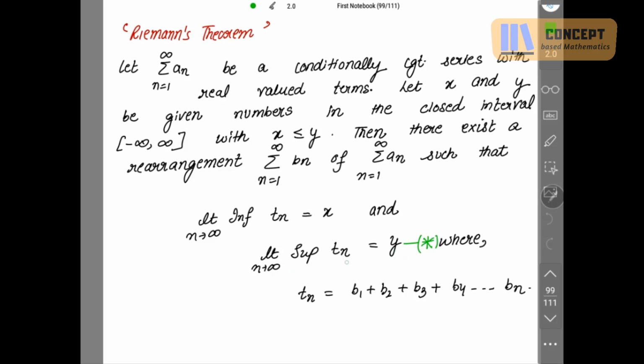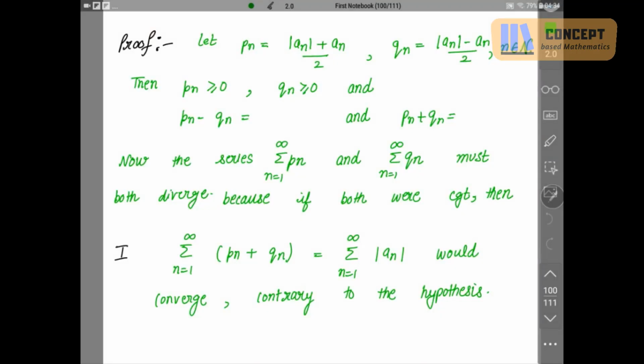And what is Tn? Tn is the sum of the first n terms. That means b1 plus b2 plus b3 plus b4 up to bn. Sum of the first n terms of bn, right? So we have to prove that the rearrangement summation bn of summation an exists with these two conditions, right? So let's start with the proof.